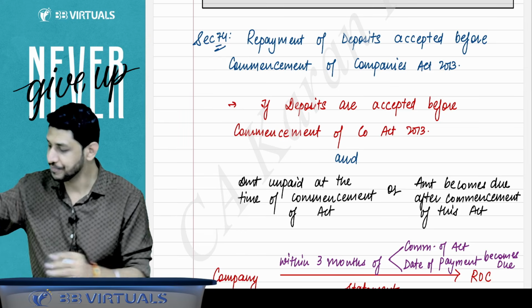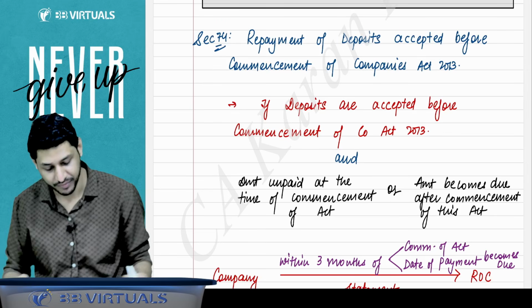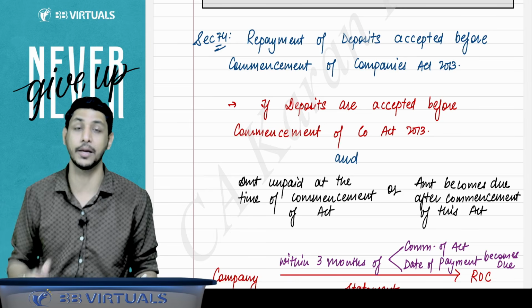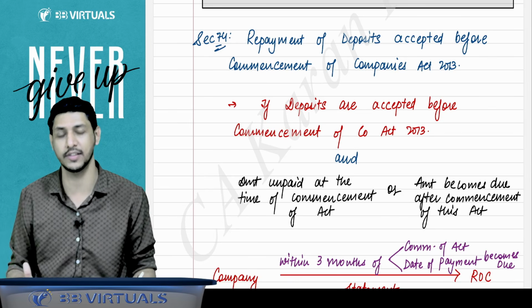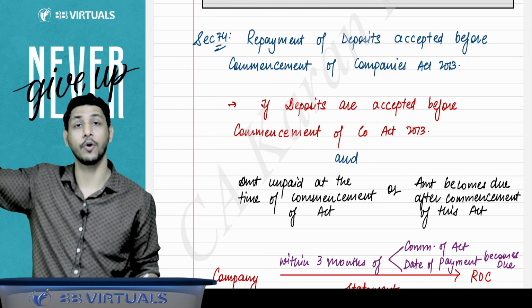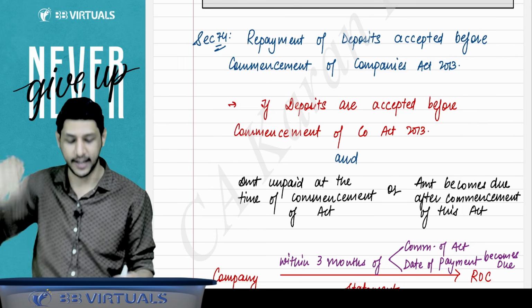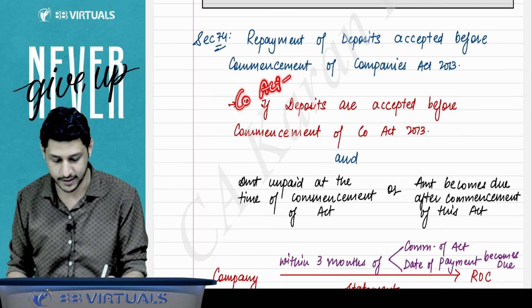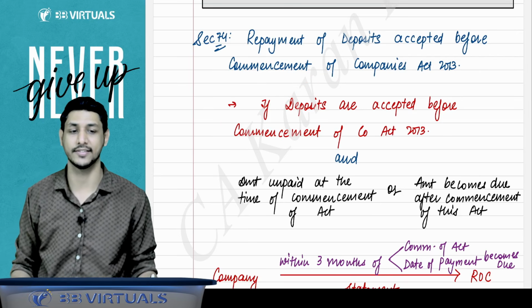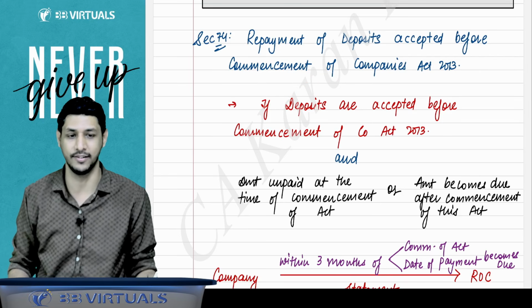So if I talk about section 74, section 74 says that suppose deposits are accepted before the commencement of the Companies Act 2013, that means the companies have accepted the deposits as per the earlier act, that is the Companies Act 1956. They have accepted the deposits as per the Companies Act 1956. Got it? Got it, sir.